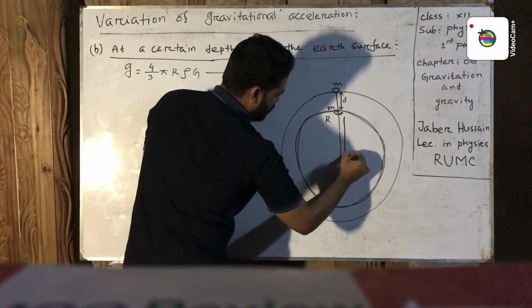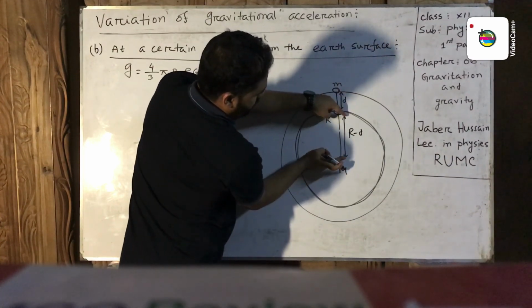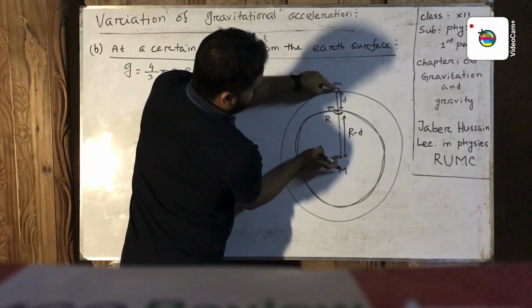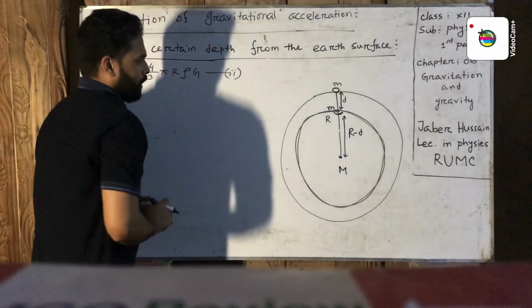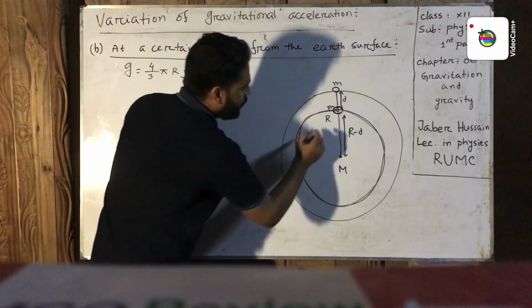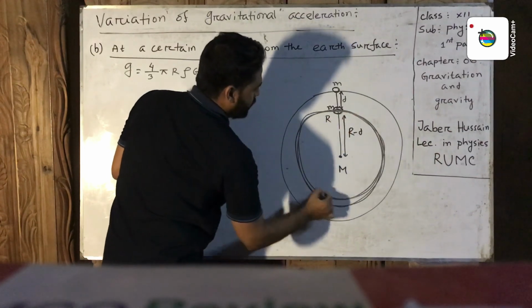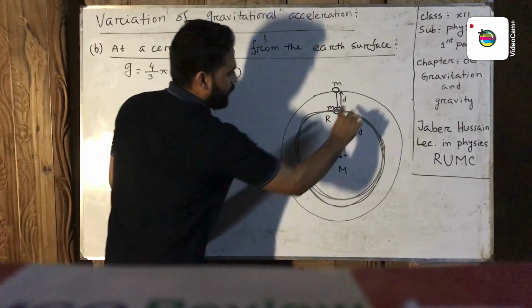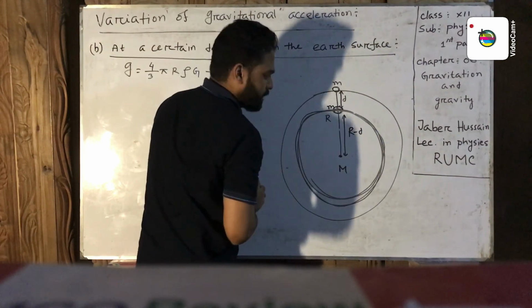Now this is the radius of r minus d, and this is the radius of r, and this is the depth d. Now when the object is kept at this point, only the mass of this part will be attracted towards the center, and outer part of the earth are not attracted towards the center.